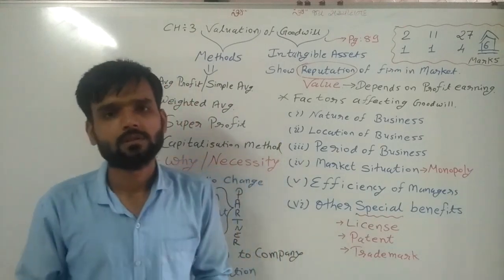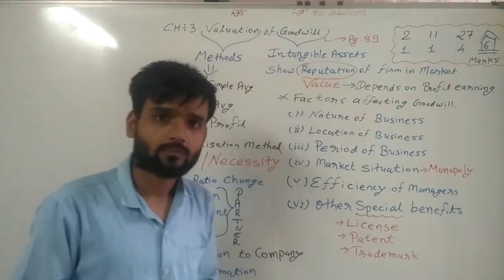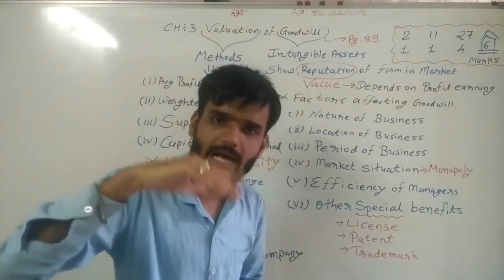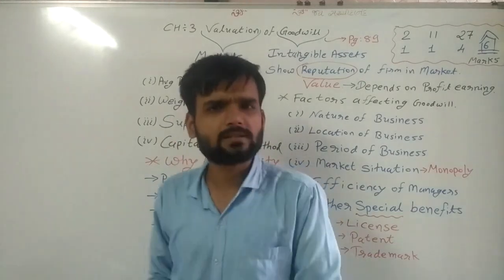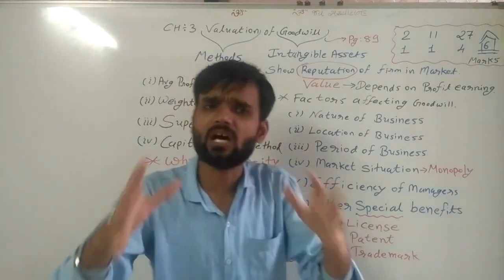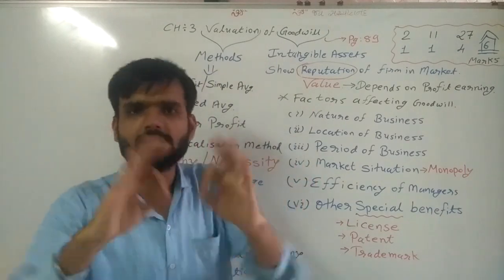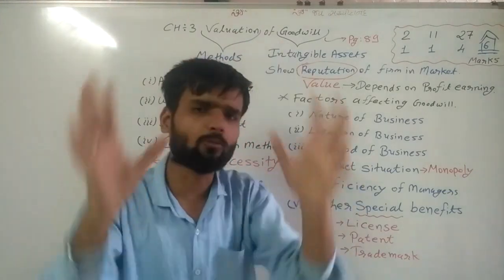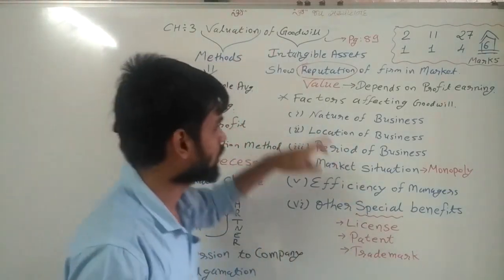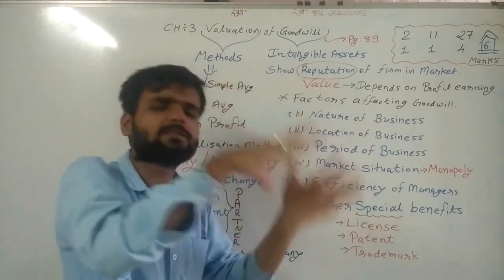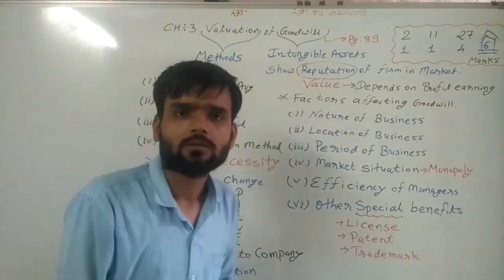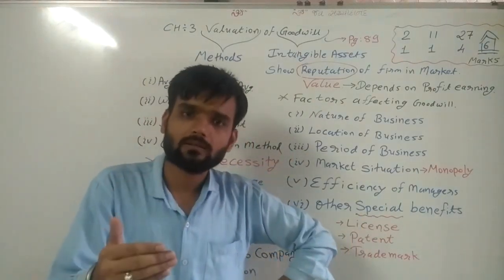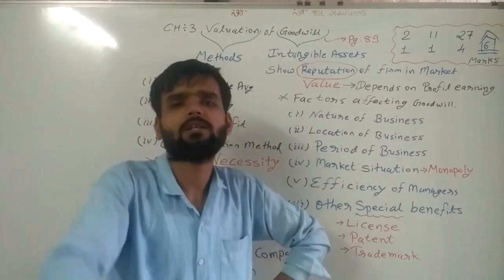The items sold by Amul cannot be provided in that quantity by other companies. Today in India, the biggest company related to milk products is Amul, and everybody knows Amul products. So it is also the nature of business. Which type of business is Amul doing? Milk product business. So the nature of business affects goodwill.